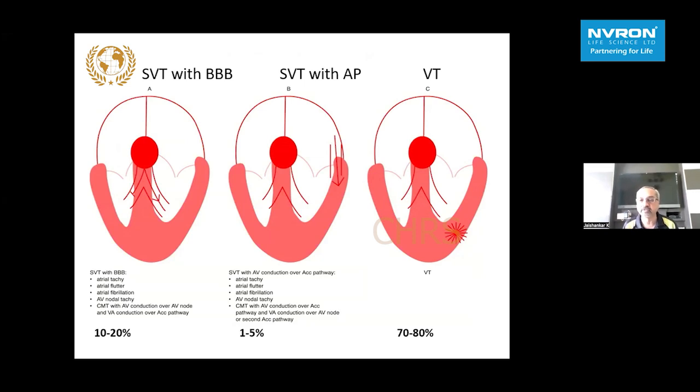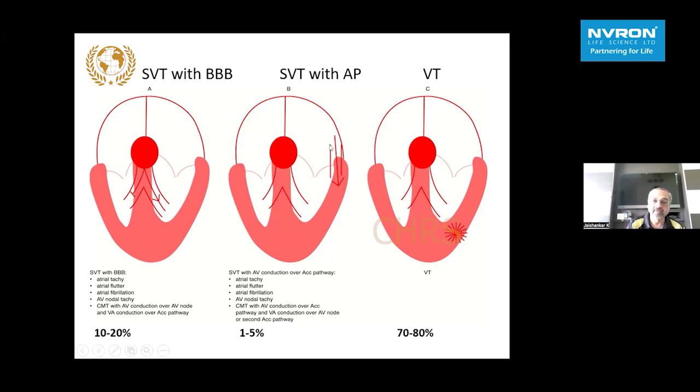We need to diagnose it precisely, and we are able to diagnose nearly 95% times accurately by ECG, and another 10 or 20% will be SVT with aberrancy, which can be any atrial tachyarrhythmia which goes down with some kind of refractoriness on the bundle branches. It could be atrial tachycardia, flutter, fibrillation, even AV nodal tachycardia, or accessory pathway mediated tachycardia.